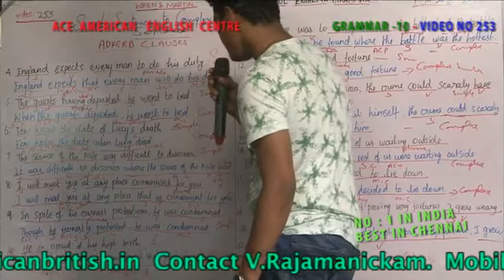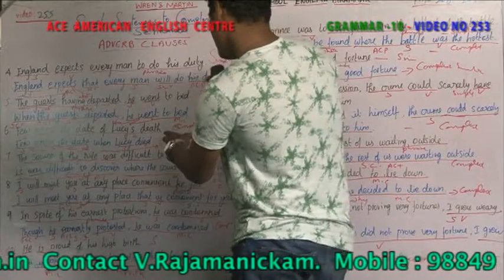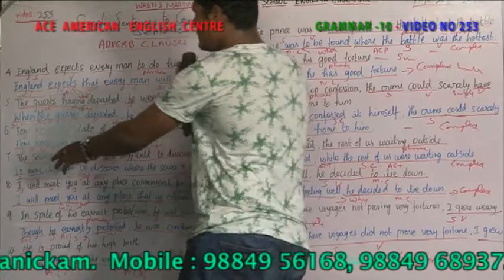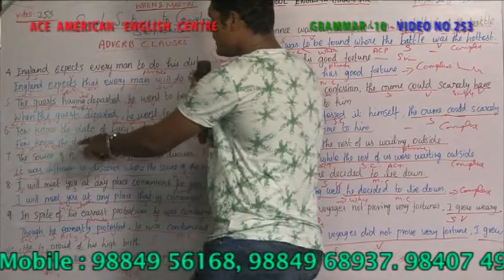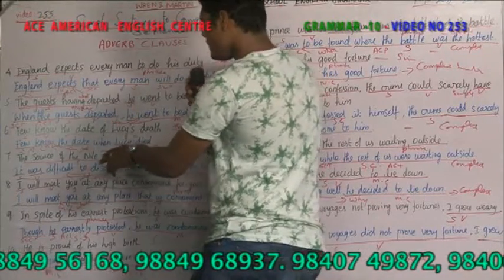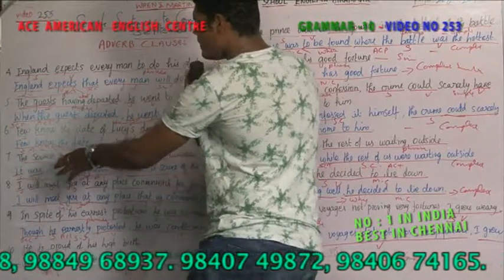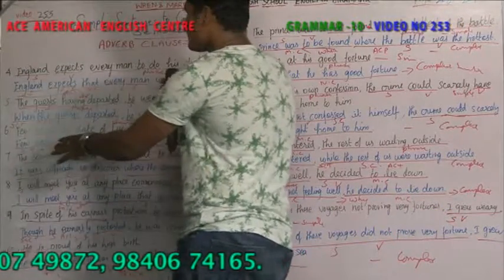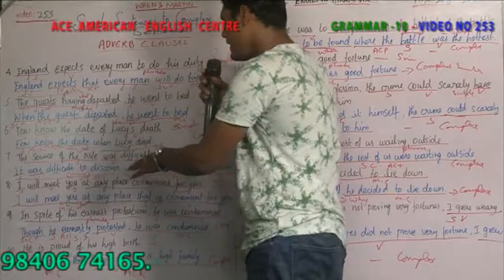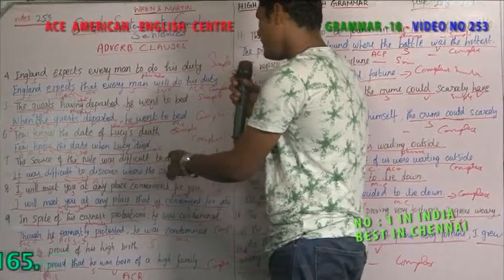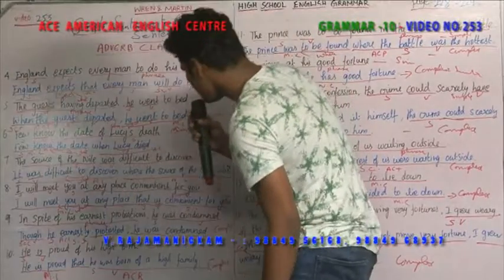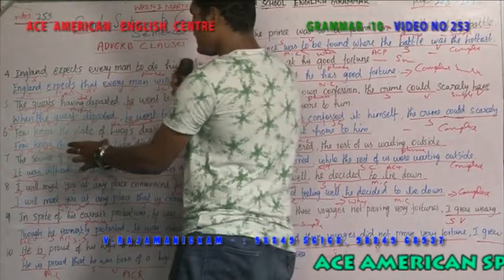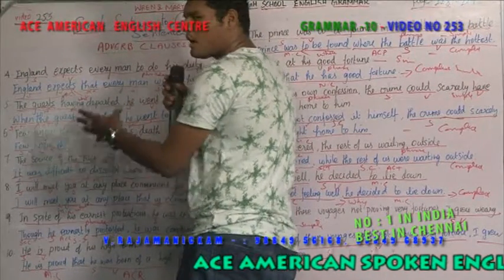Next, for example, we go to few know the date of Lucy's death. We can also write this as few know the date when Lucy died, in which few know the date is the main clause, and when Lucy died is called the adverbial clause, because few know the date, it asks what date.